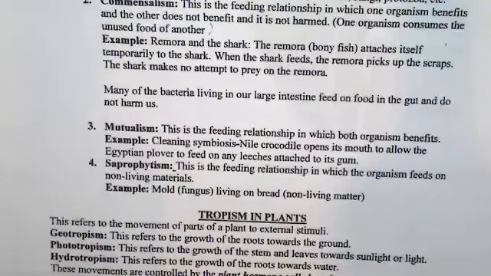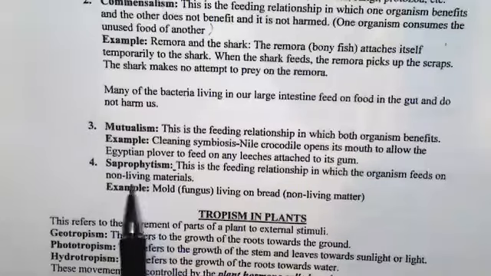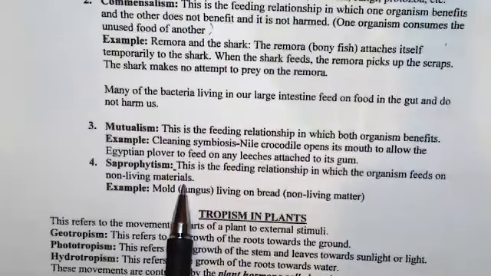So you have mutualism. Then the last one is saprophytism. So what's a saprophyte? That's why you have to think about what is a saprophyte. So saprophytism. This is a feeding relationship in which the organism feeds on non-living materials. It feeds on non-living materials.